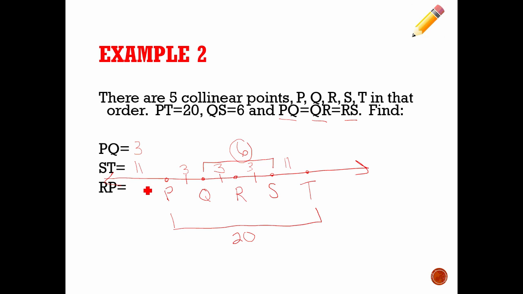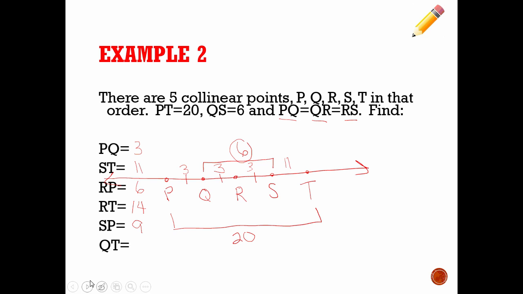Now, it doesn't matter that we're going to the left here. R to P is still just going to be 6, 3 plus 3 more. R to T, how far is that? R over to T. Well, that's 3 and 11 more, 14. What about S to P? S all the way over to P, that's 9. Everything but that 11 on the end, right?